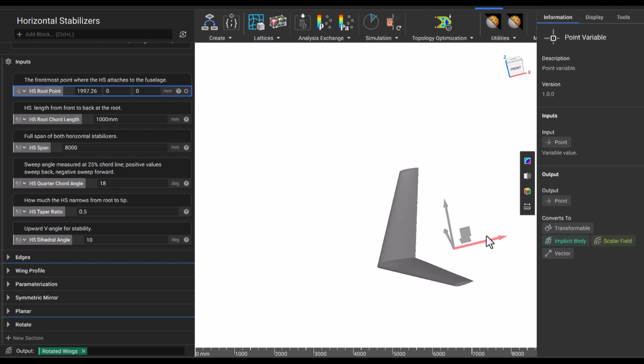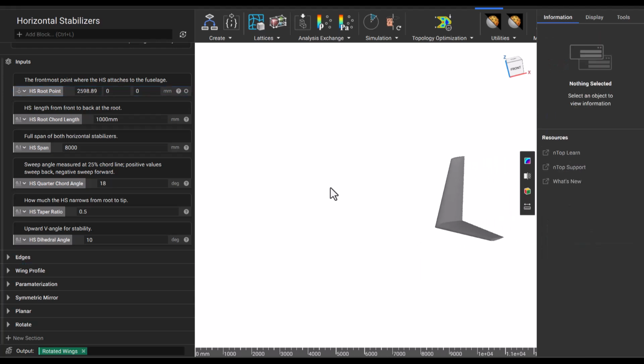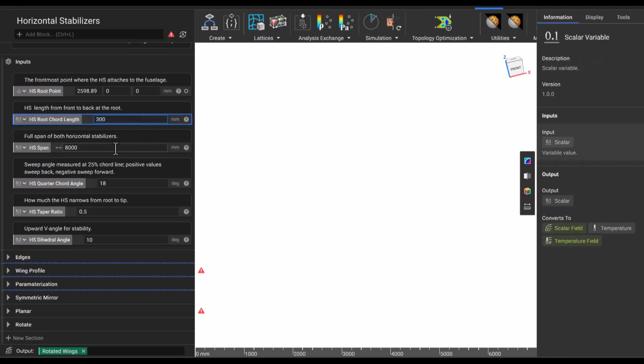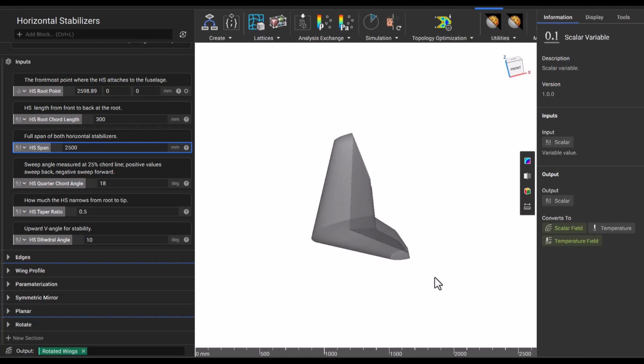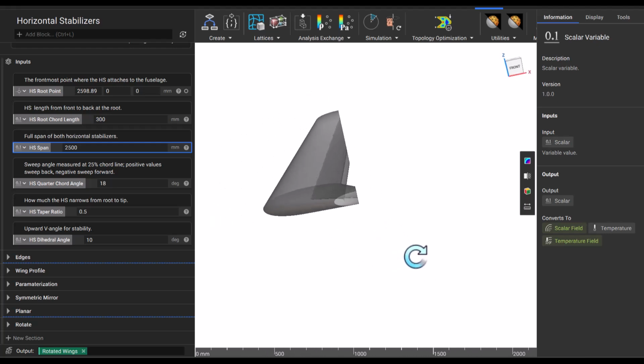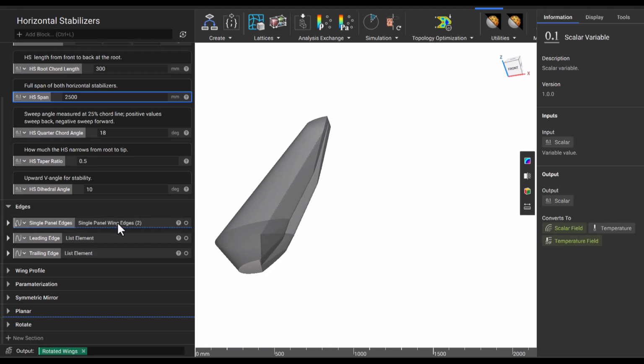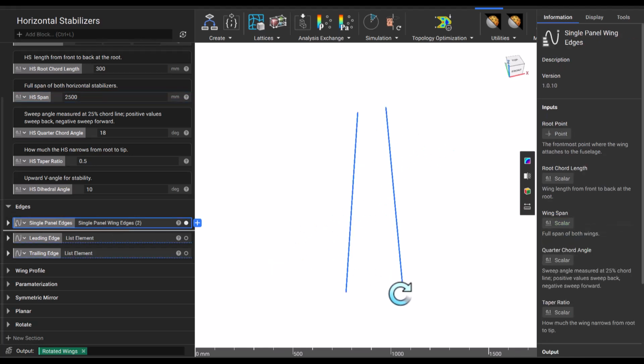We can drag our root point back a bit and decrease our root chord length and our span. Zooming into our geometry that we've generated, we see that our result doesn't necessarily represent horizontal stabilizers as we'd expect. Walking through our notebook, we can try and diagnose the problem.